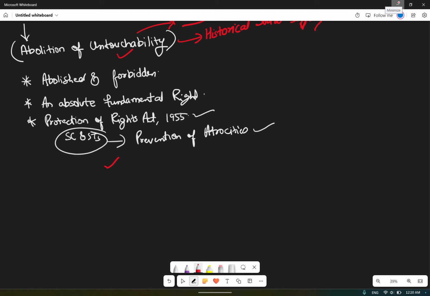Recently in the news we have seen that one political person, a BJP leader, urinated on a tribal person.